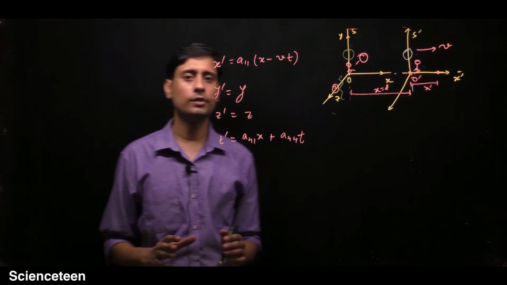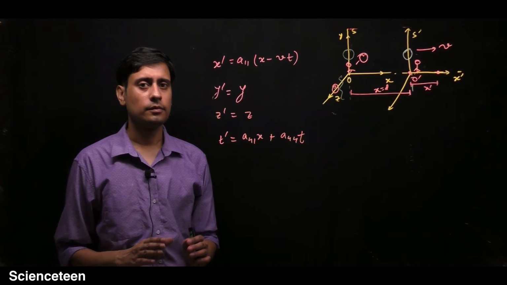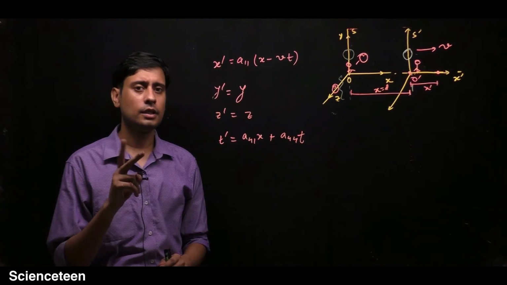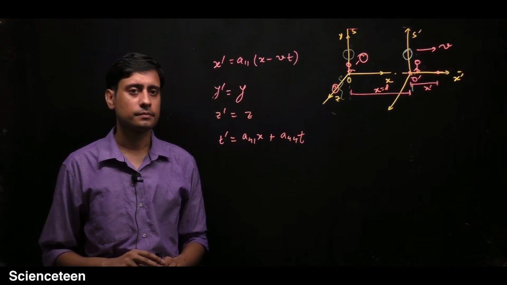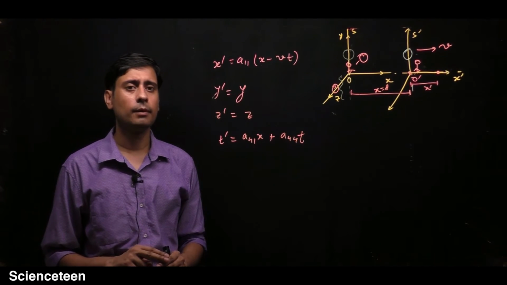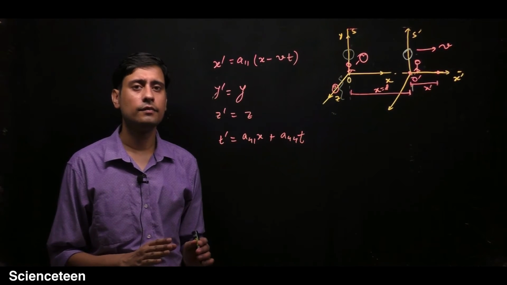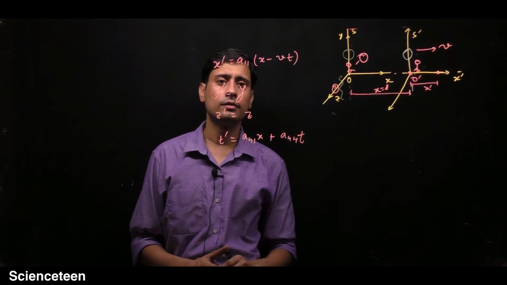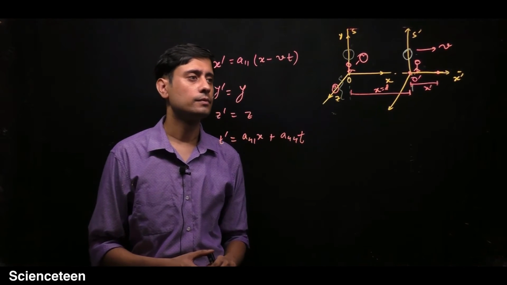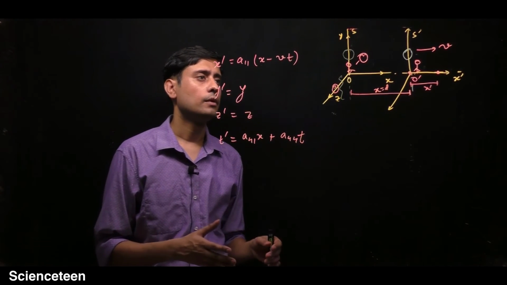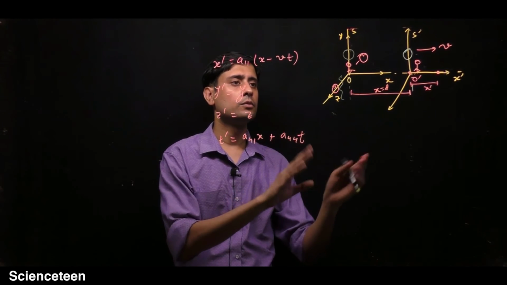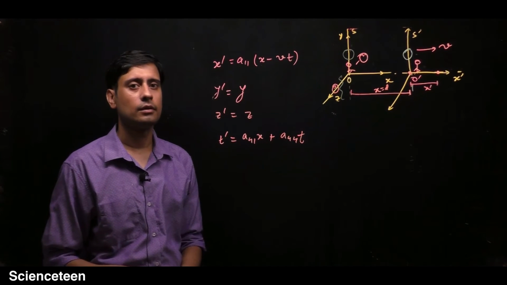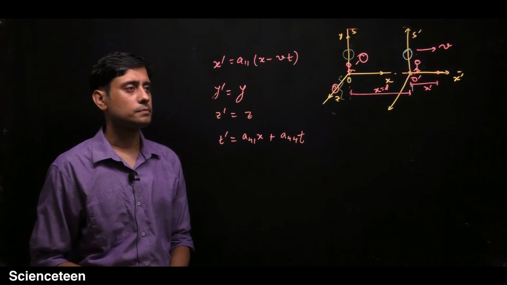If you closely observe, what we have done till now is two things. The first is we have applied the principle of relativity, that the laws of physics are the same for all observers in inertial frames. That's why we are saying that for two observers the length will be the same.